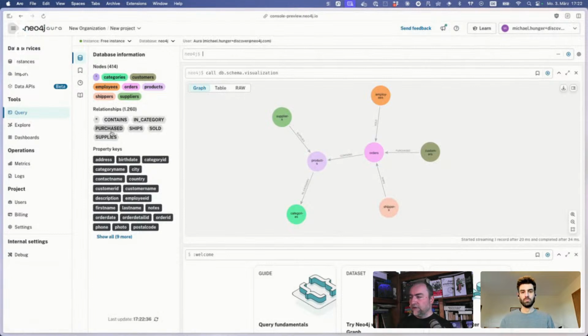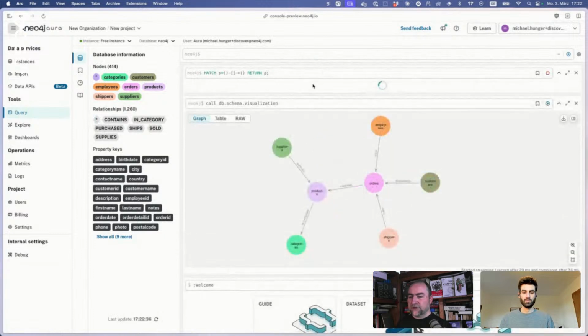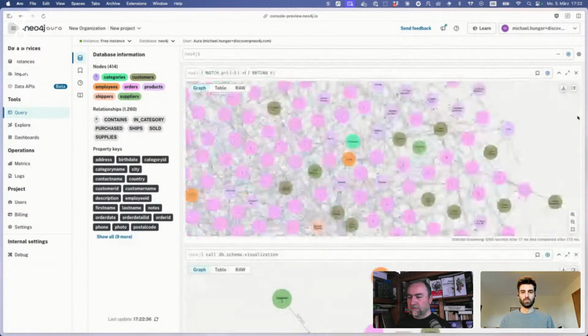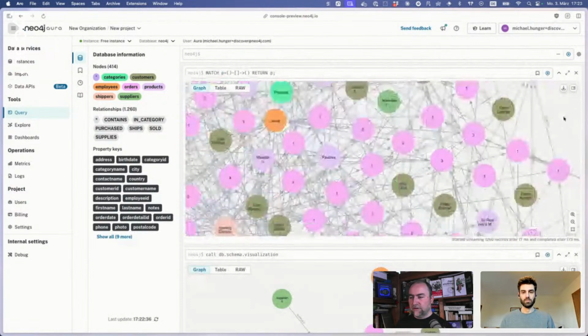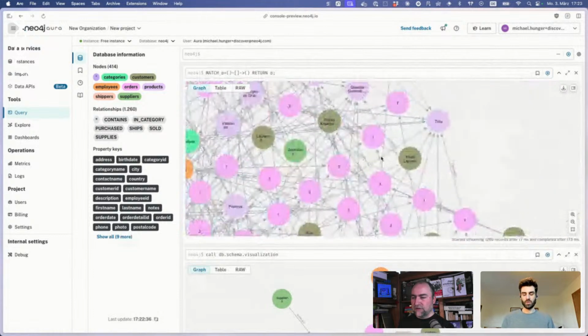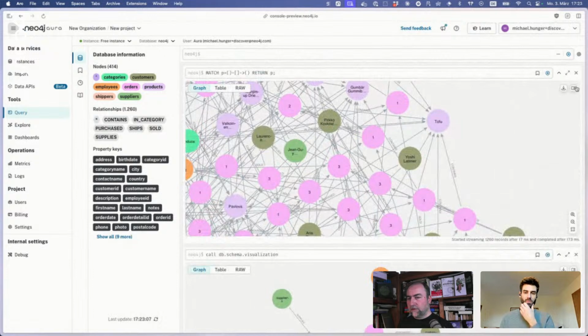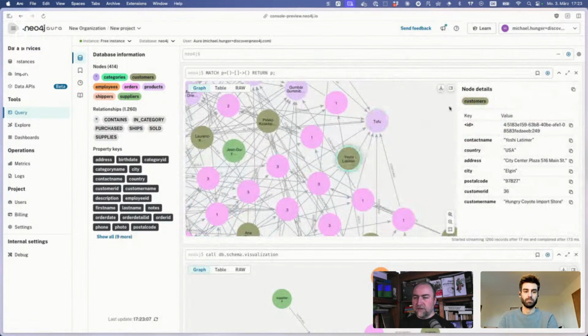That means even if we pull the whole database, so if I remove this limit here, it's still able to visualize this instantly. Even with a few hundred nodes, it's zero-latency visualization, which is really nice. We see all the users, all the customers, and so on, and you can see each of those in detail.